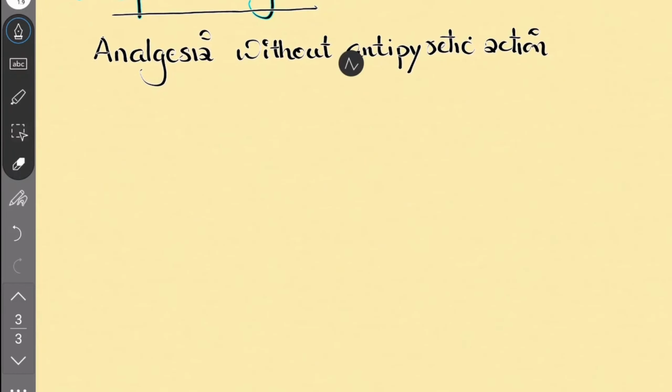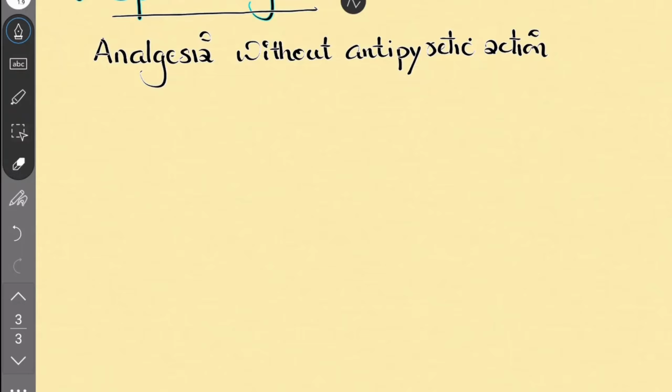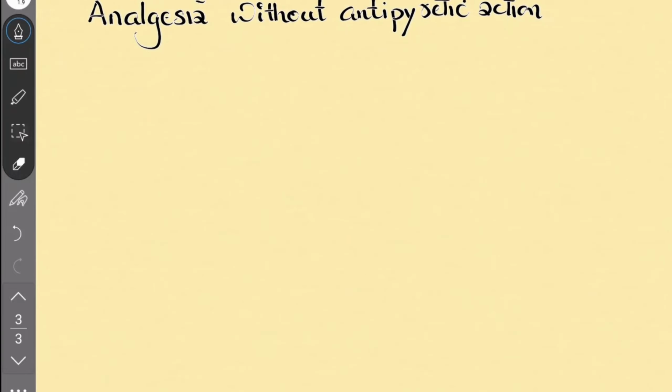Okay, you see, there are some equipotent doses of opioid analgesics. There are fentanyl, levorphanol, hydromorphone, methadone, morphine, oxycodone, and codeine. These are some examples of these drugs.